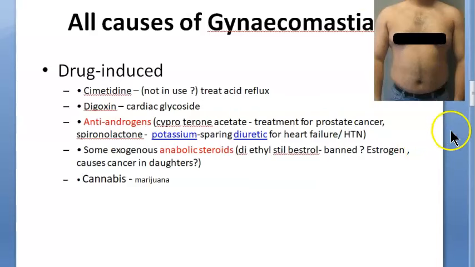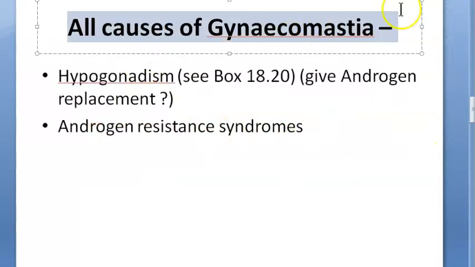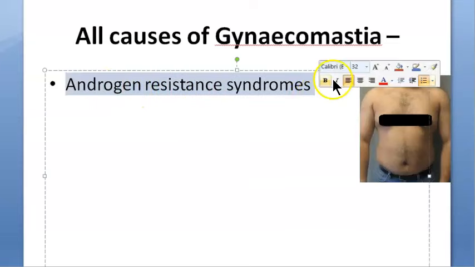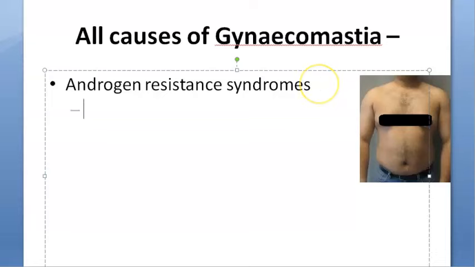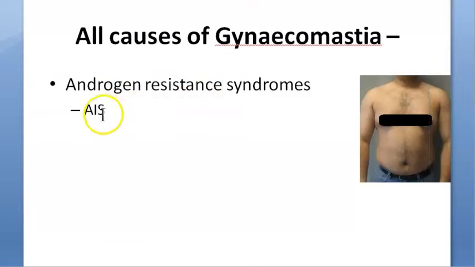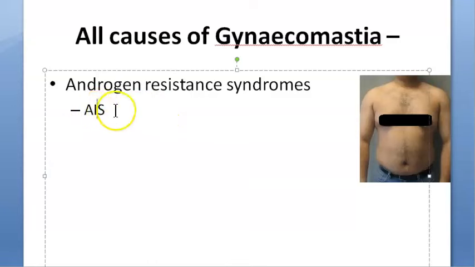Like I told you, this is going to be quite a long video because there are a lot of causes of gynecomastia. So then we'll come to the next cause. We are going to discuss androgen resistance. That means these people have androgen, but they are not able to process it. AIS, androgen insensitivity syndrome, is what they are calling it. So basically this person has the physical traits of a woman, but the genetic makeup of a man. This can happen because all his androgens are useless to him. He's not even able to use it. So androgen insensitivity or resistance syndrome. The person looks like a female but actually is a male, XY he is, okay.